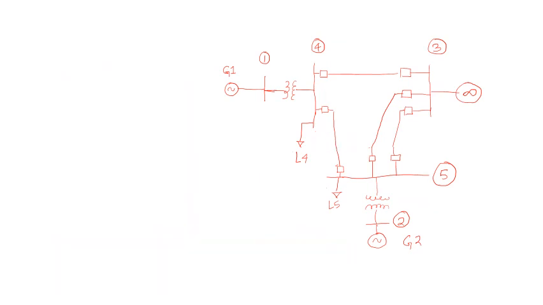So first we'll calculate I1. From the power equation, V1 I1 star is equal to P plus jQ.